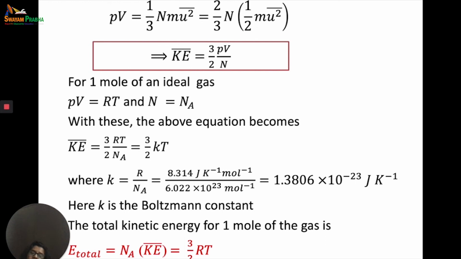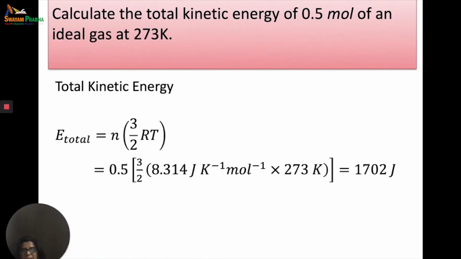So the total kinetic energy for 1 mole of any gas is equal to 3 by 2 RT, and we are talking about ideal gas. So another numerical that we must understand is: calculate the total kinetic energy of 0.5 moles of an ideal gas at 273 Kelvin. We've just seen that total kinetic energy is equal to what?